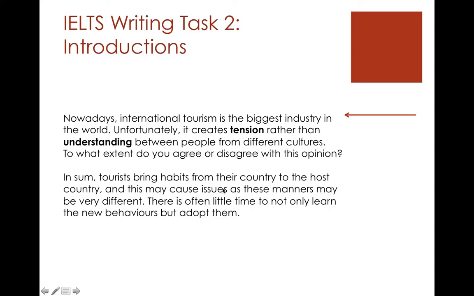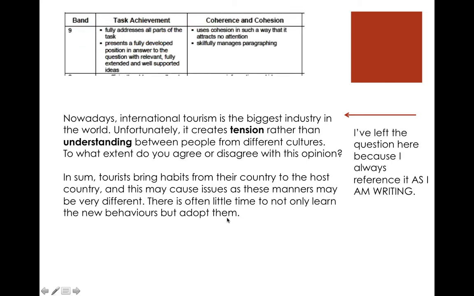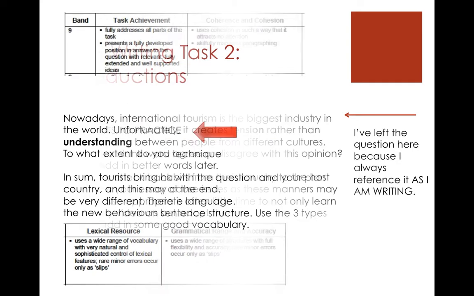In sum, tourists bring habits from their country to the host country, comma, and this may cause issues as these manners may be very different. This just repeats the things we explained in paragraphs 1 and 2. There is often little time to not only learn new behaviors, but to adopt them. Vocabulary, what else do I have? This is a compound sentence. So we've got 2 in the essay now, compound. And again, we've got the question there. We double check it. Everything's okay, good, happy. And we've got ourselves a 9.